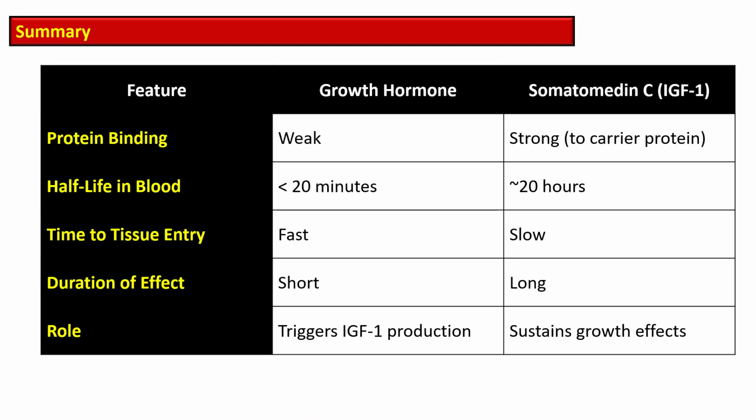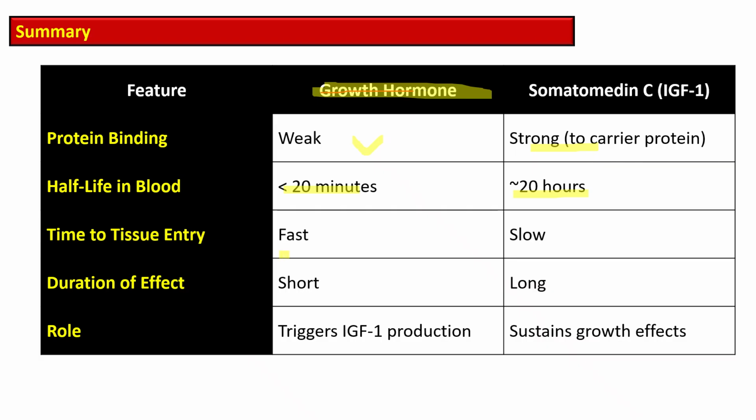Here, somatomedin and growth hormone are compared in this table, and you can see that the protein binding of growth hormone is weak, while there is strong protein binding for somatomedin C. The half-life of growth hormone is less than 20 minutes, while somatomedin's half-life is approximately 20 hours.